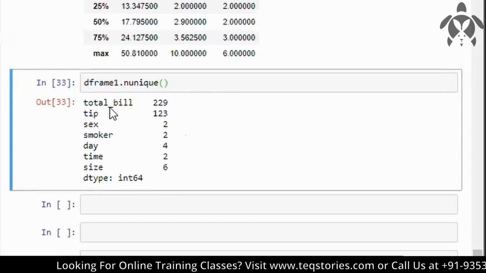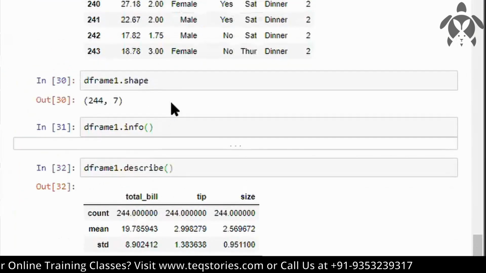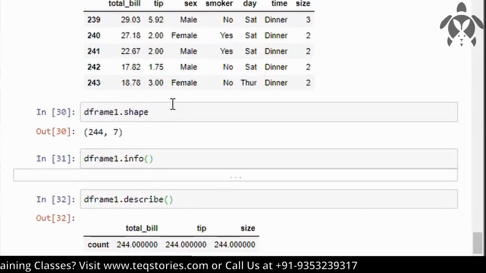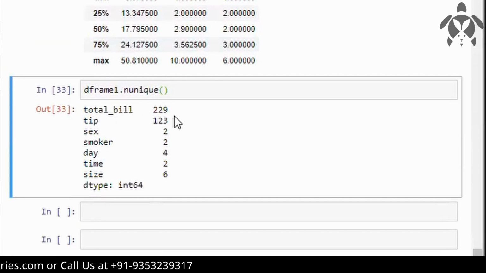So in total you have 229 values. We saw earlier that the total number of values was 244, right? And here you are getting only 229. So the rest will all be duplicates, you can say. And in tip we have 123.